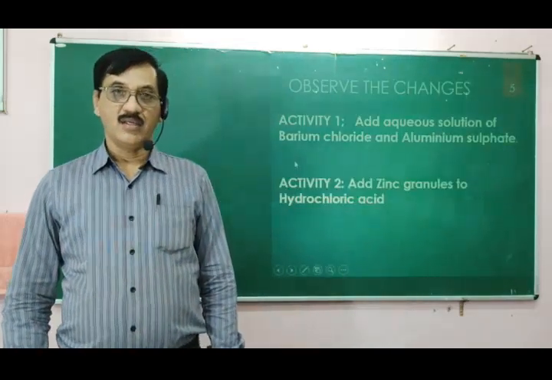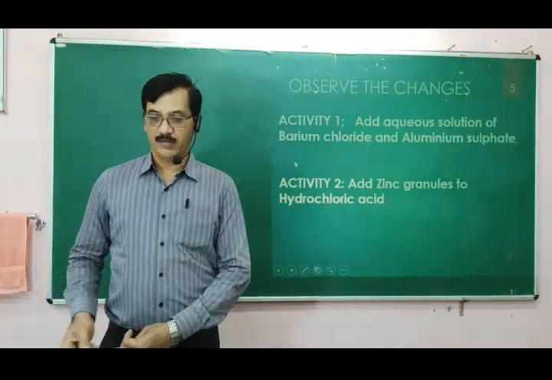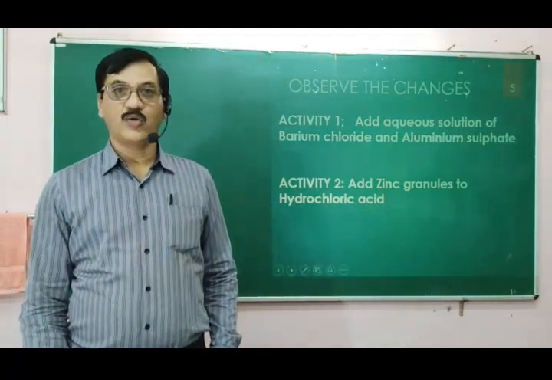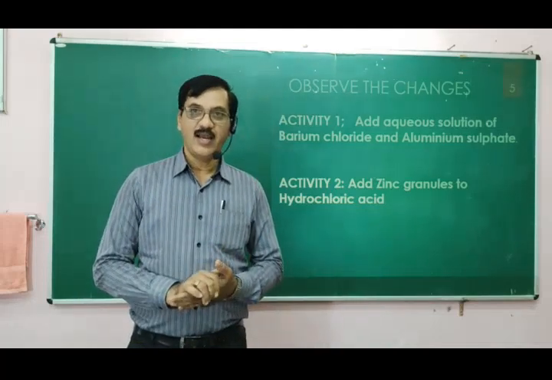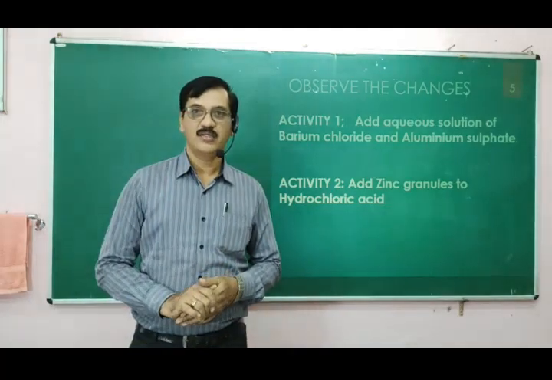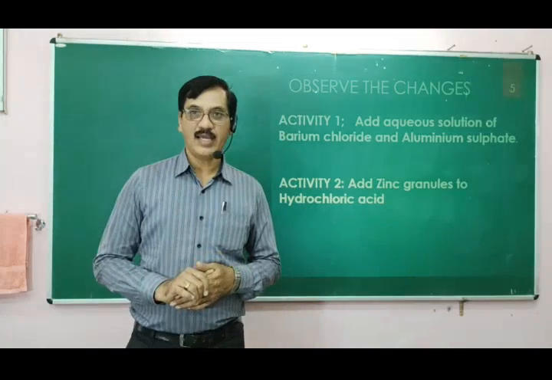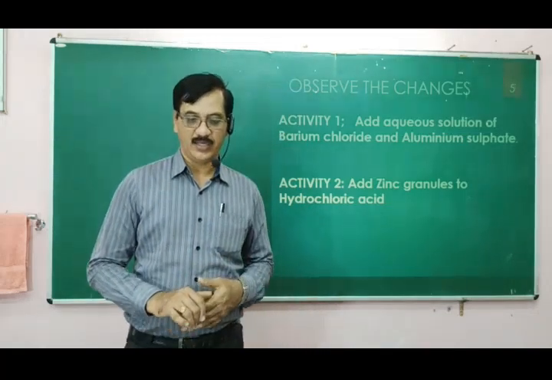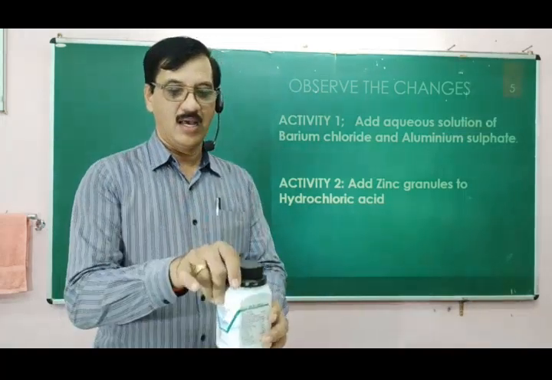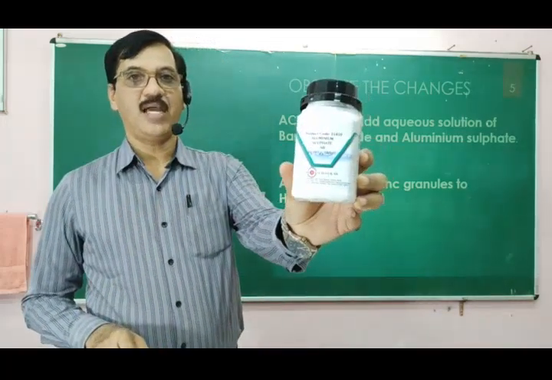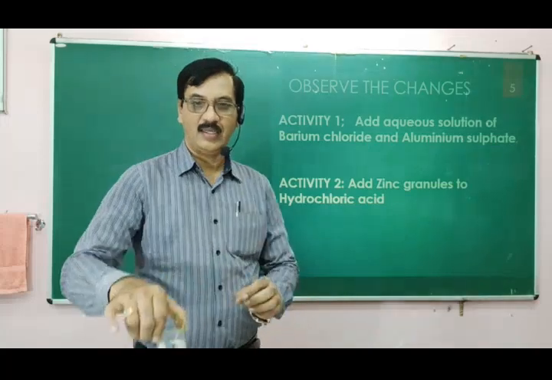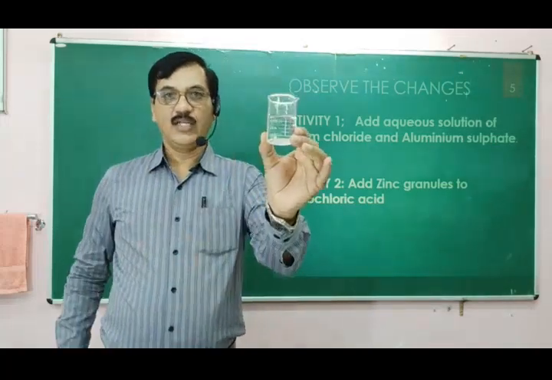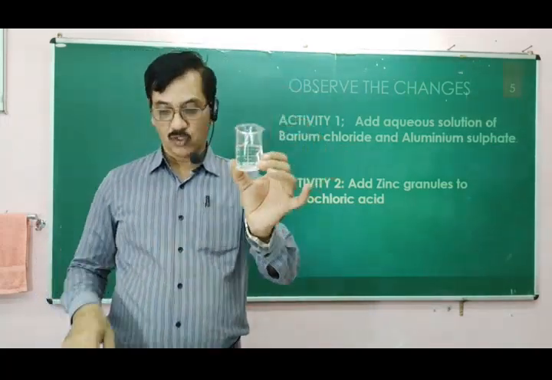Then let us see some more activities to understand what could happen in a chemical reaction. Let us take aqueous solutions of barium chloride and aluminium sulfate. I am having aluminium sulfate. In water, it forms a colorless solution.